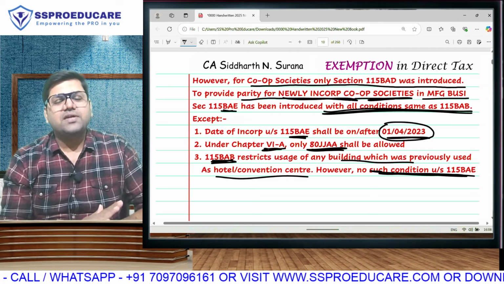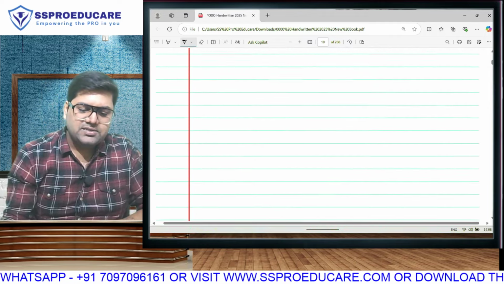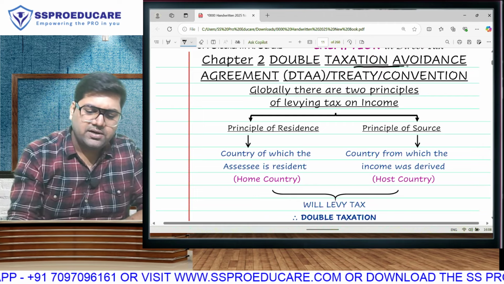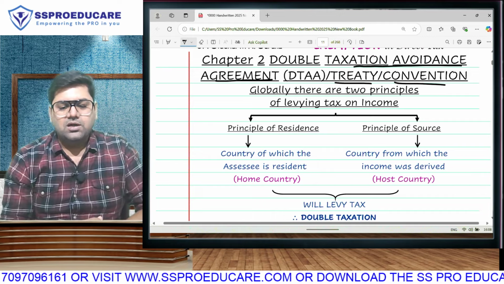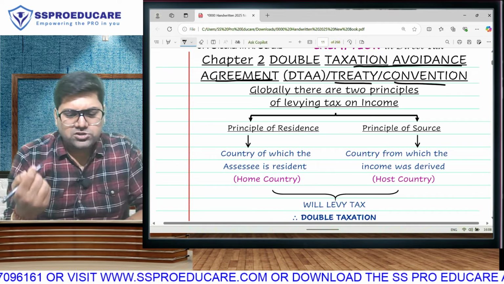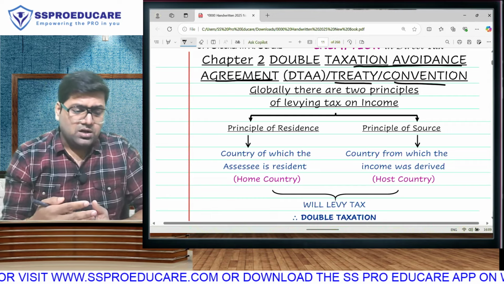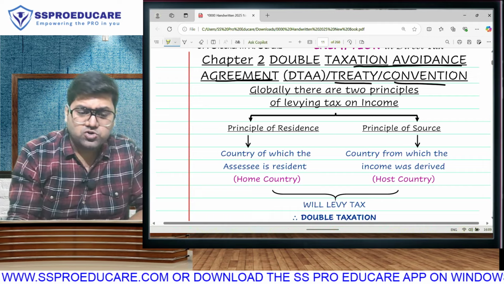So with this, we get done with the first chapter, tax rates, that is introduction. Now we go ahead to the second chapter in our CA final, double taxation avoidance agreement, DTAA, also known as treaty or convention. Globally, it is one of the most important concepts. It is going to come in every chapter of international tax, and I teach this concept to CA inter students also.